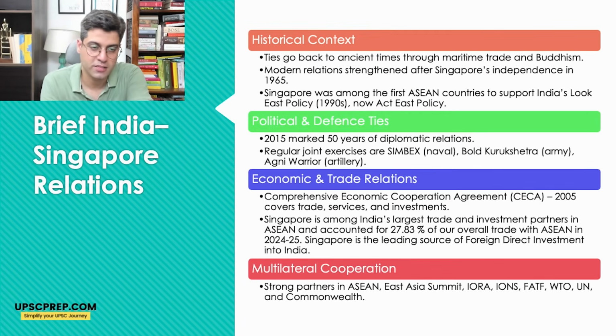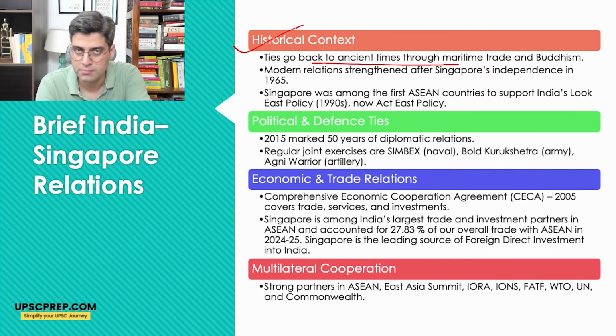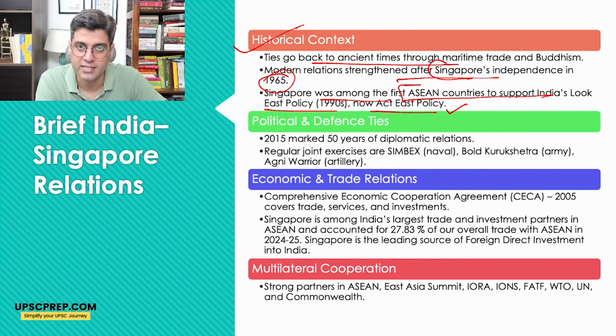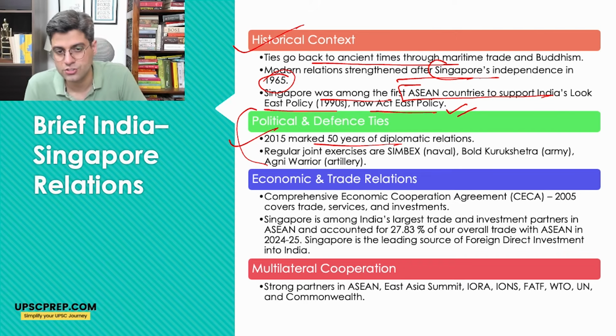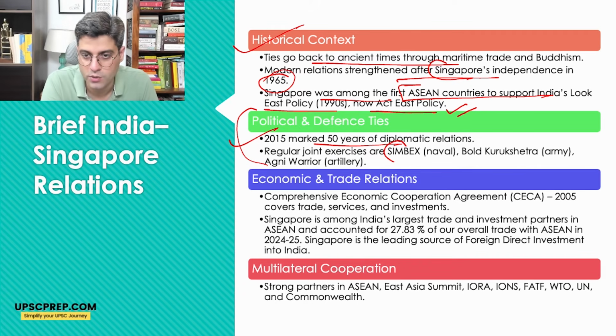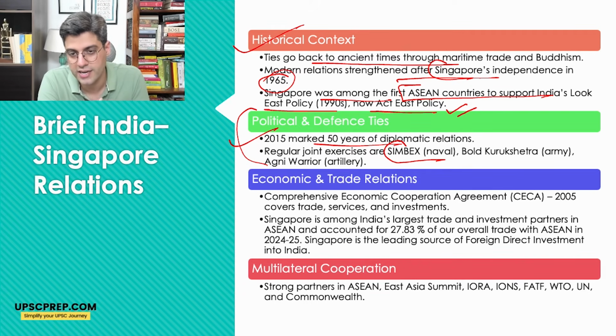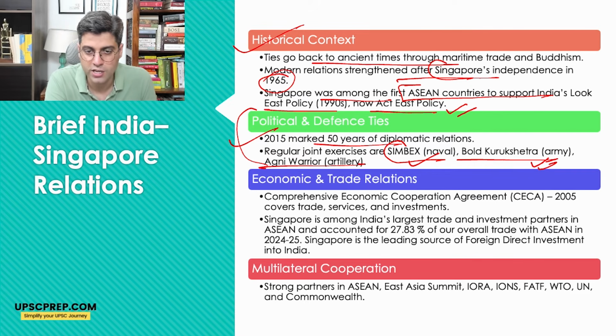So as of now, let's look at the brief India-Singapore relations. Historical ties go back to ancient times through maritime trade and Buddhism. Modern relations strengthened after Singapore's independence in 1965. Singapore was among the first ASEAN countries to support India's Look East policy, now known as Act East policy. 2015 marked 50 years of diplomatic relations. Regular joint exercises are conducted between Singapore and India, like SIMBEX, a naval exercise, Bold Kurukshetra, an army exercise, and Agni Warrior, an artillery exercise.